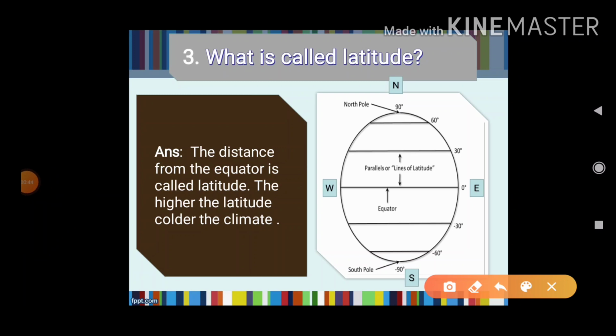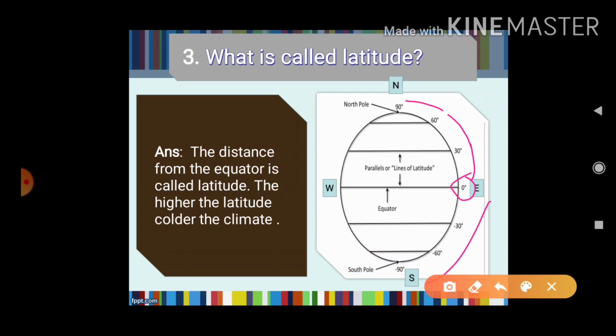Now, the parallel lines to the equator are called latitudes, and they are also expressed in degrees, like 1 degree, 2 degree, 3 degree. This is 0 degree, meaning the equator, and from here to here there are 30 parallel lines, meaning 30 latitudes. From the equator to the north there are 90 latitudes. From the equator to the south there are 90 latitudes. In total there are 180 latitudes.